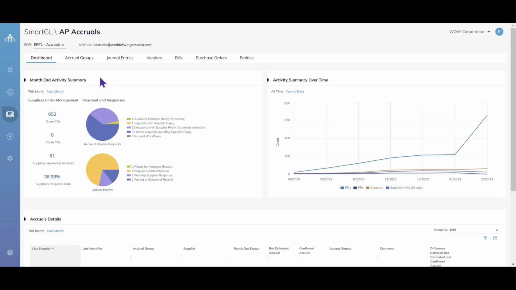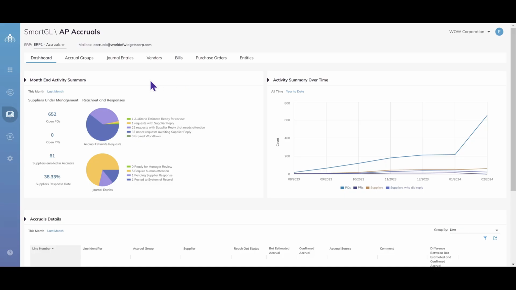Hello, everyone. Today we are going to explore Auditoria AP Accruals that helps accounting teams accelerate month end close. Using data from a system of record like your ERP, the Auditoria SmartBots will automatically send reach out emails for estimates to vendors and internal stakeholders where an accrual may be required.